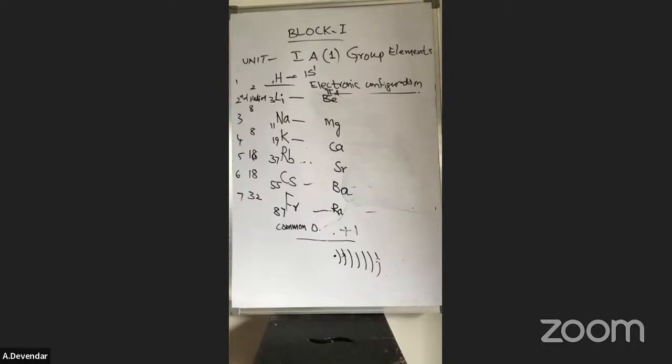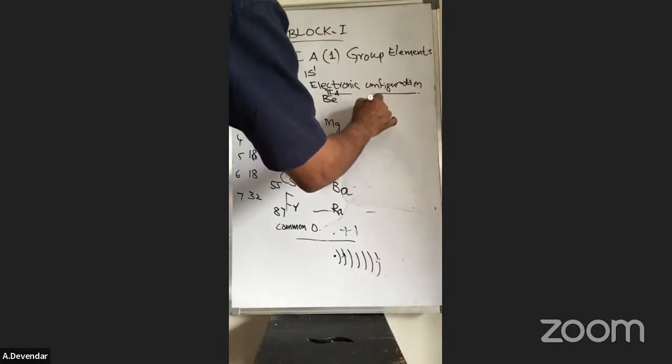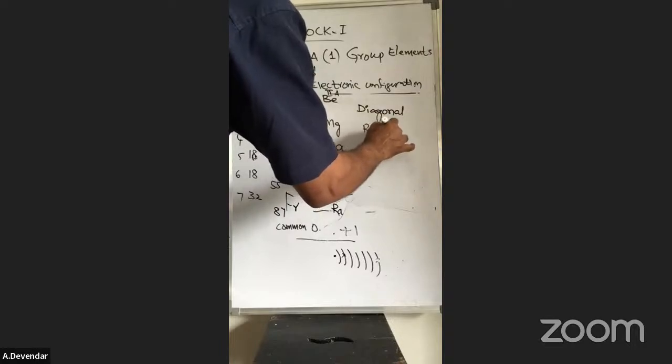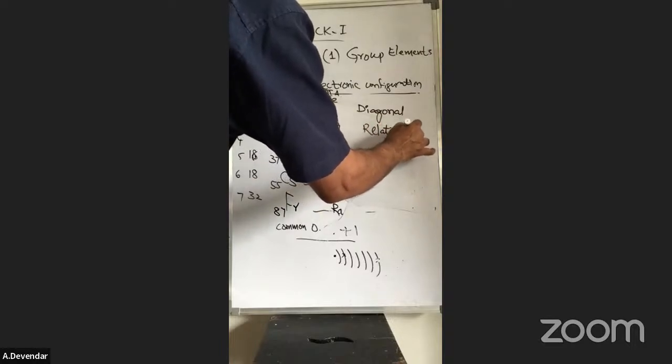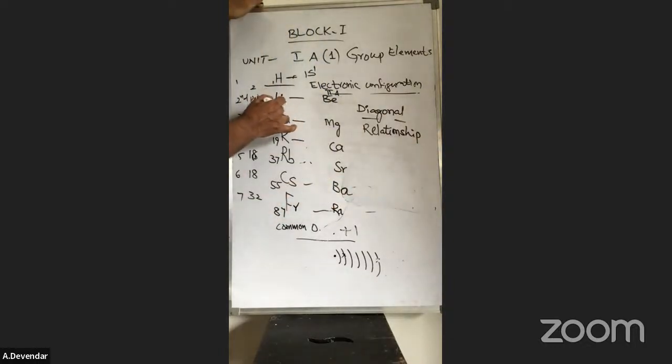Here, what is the diagonal relationship? Diagonal means the first element in the second period resembles the third period's second element. Lithium resembles magnesium in some properties.